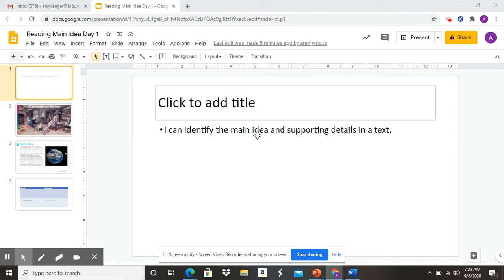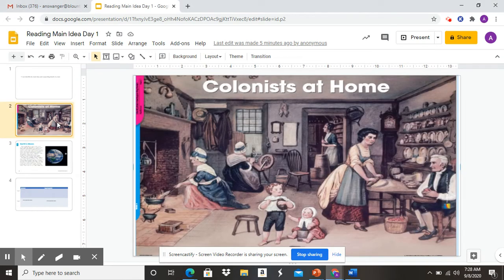They ask themselves questions. So what I want to do now is I want to look at this picture for a second, okay? And we're going to talk about and identify the main idea of this picture. So let's look at this picture. I can figure out the main idea by asking myself questions, okay? I notice in this picture that it's a long time ago. I can tell it's a long time ago because I'm looking at their clothes, and their clothes look like something from the past. I can also see that people are doing chores here.